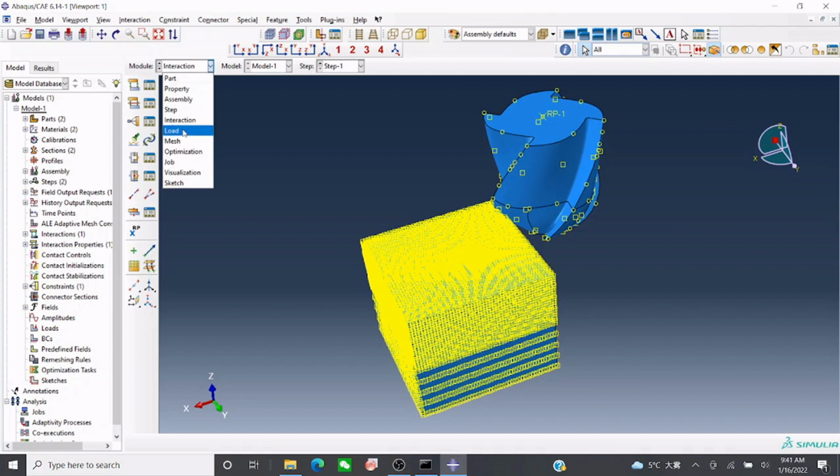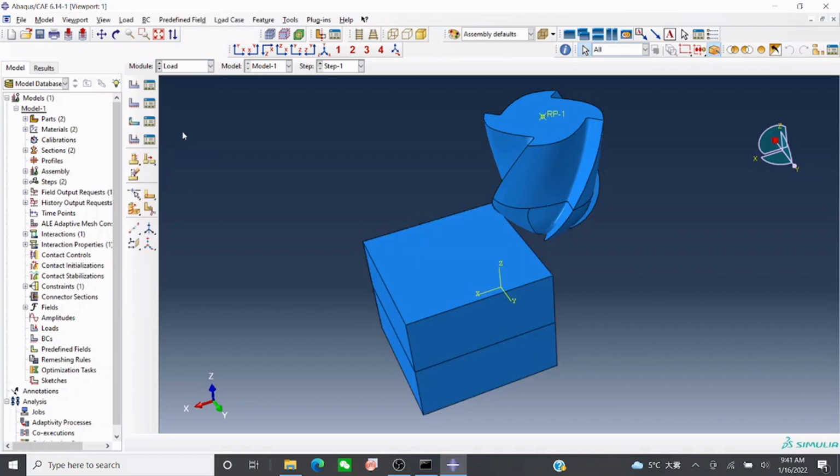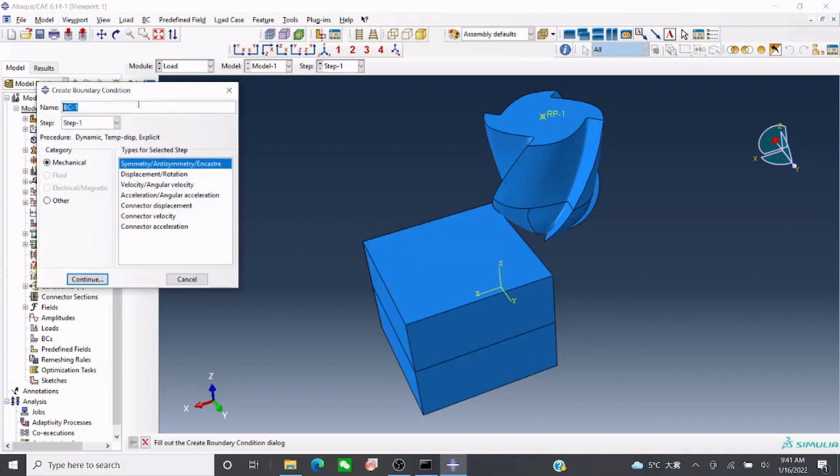We go to load section now. Load. So now, initially we need initial one. We select initial, symmetric, and then continue.